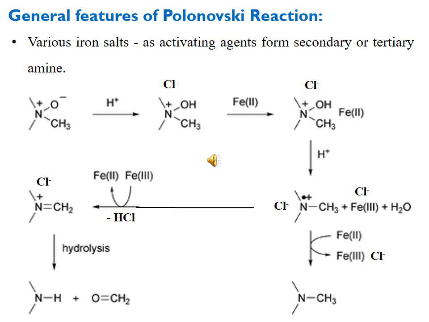Nitrogen gets a positive charge, which it has already here because it has 4 bonds, and its one unpaired electron is now paired up by the electron which is lost by the reduction of ferric into ferrous, and after hydrolysis we again get the tertiary amine along with the formation of aldehyde. So this is the overall mechanism for the formation of amines from N-oxide tertiary amines in the presence of iron salts.